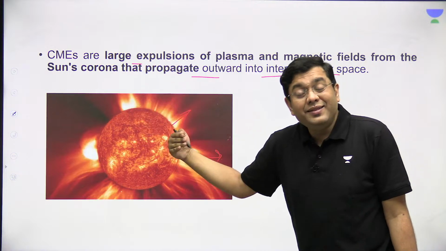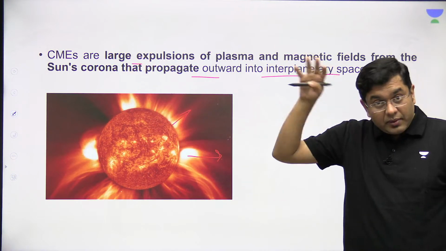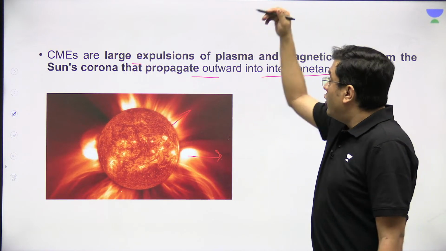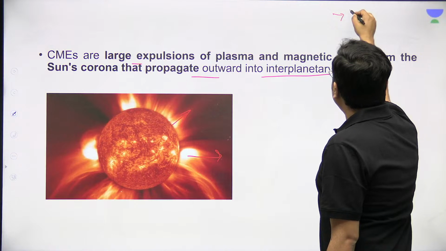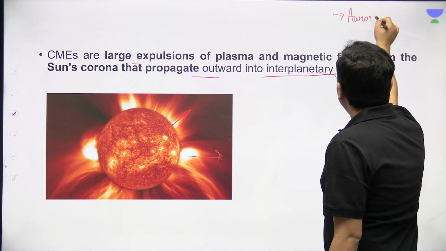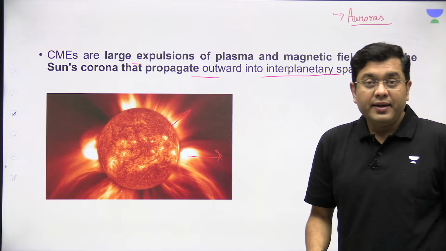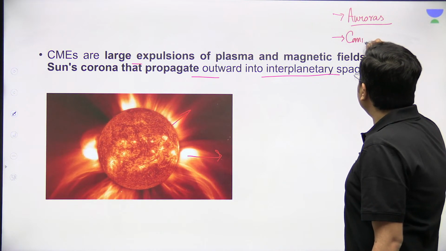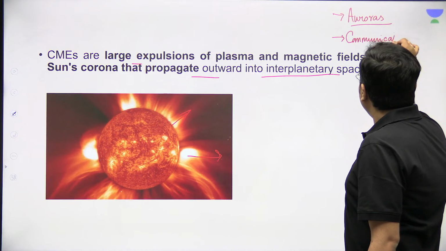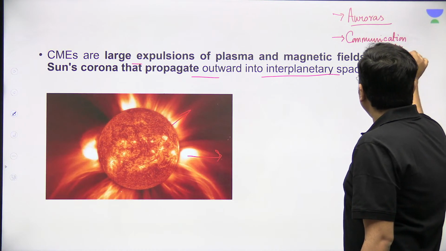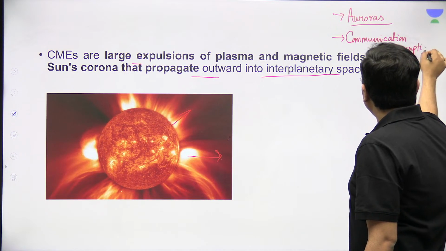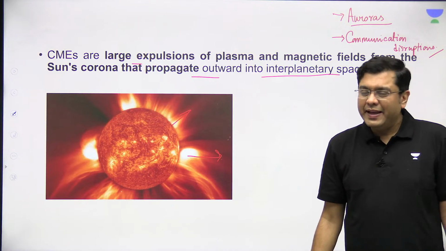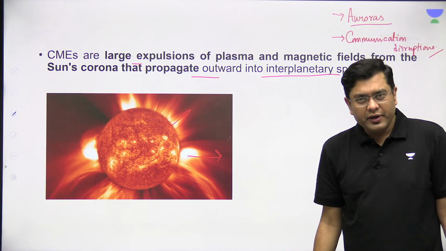Okay, but when this CME hits the atmospheric system, particularly around the poles, while it can cause significantly picturesque auroras, the northern and the southern lights, at the same time, it can also cause communication disruptions. Okay, communication disruptions can be caused. Right? That is the impact of CME that is relevant for your exam.